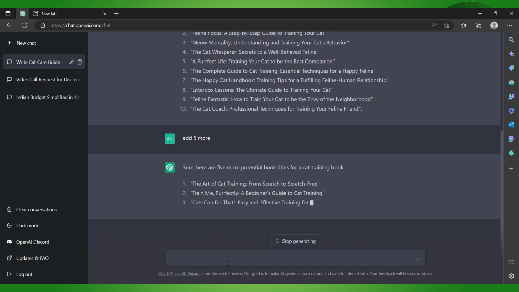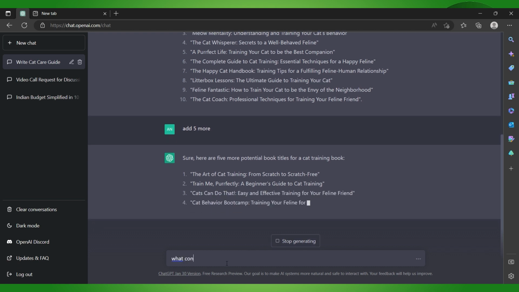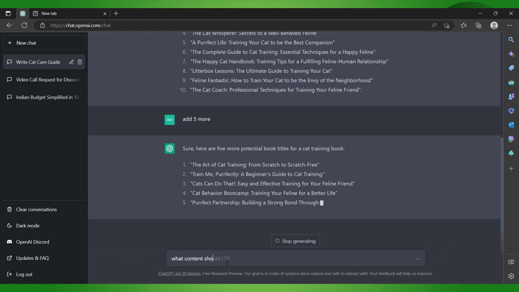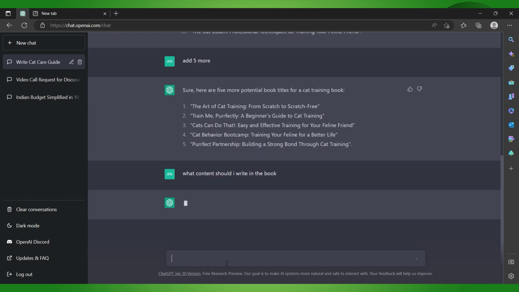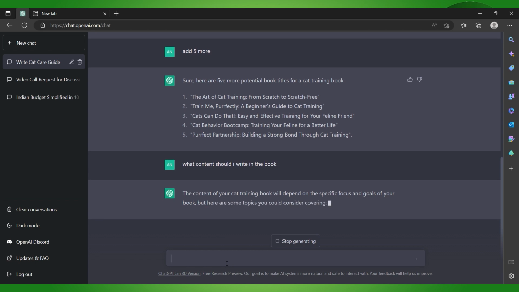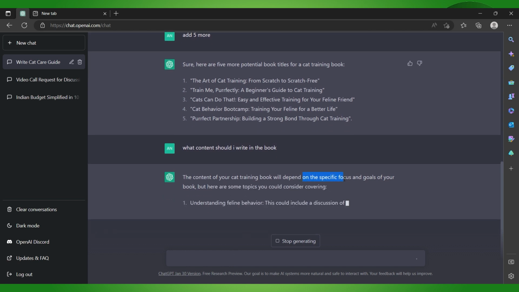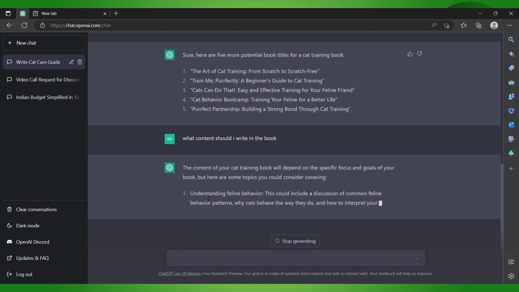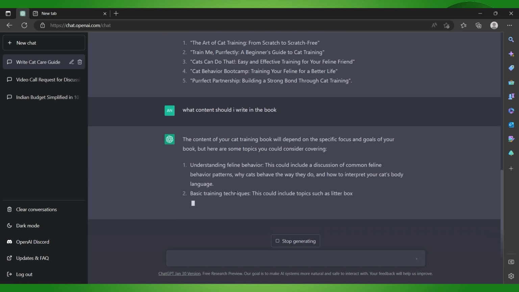And here I can ask it what content should I write in the book. And let's see whether ChatGPT is going to suggest to me or not. So here you can see the content of your cat training book will depend on the specific focus of your goal. Okay, so it's trying to give me a little bit of content.